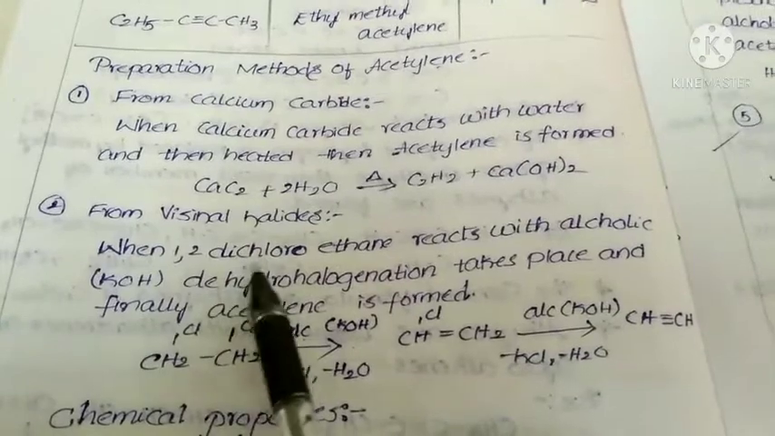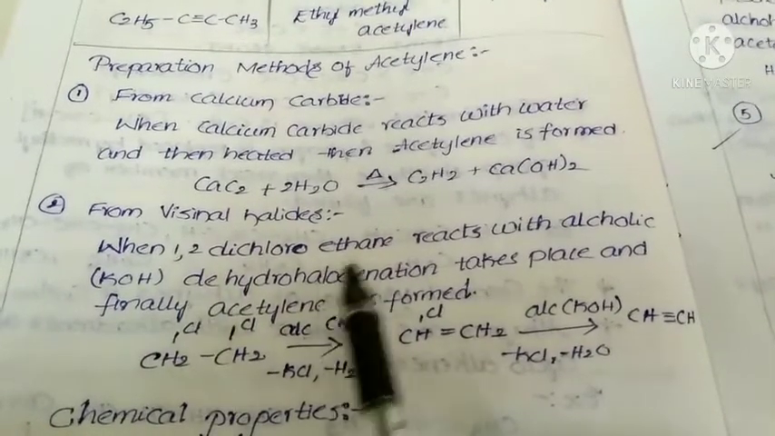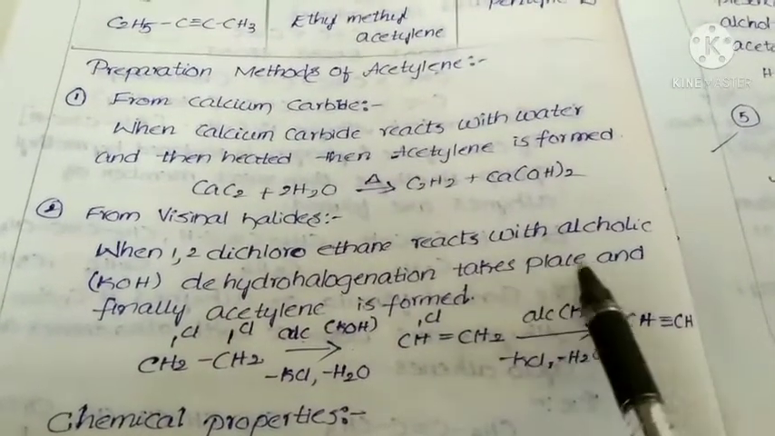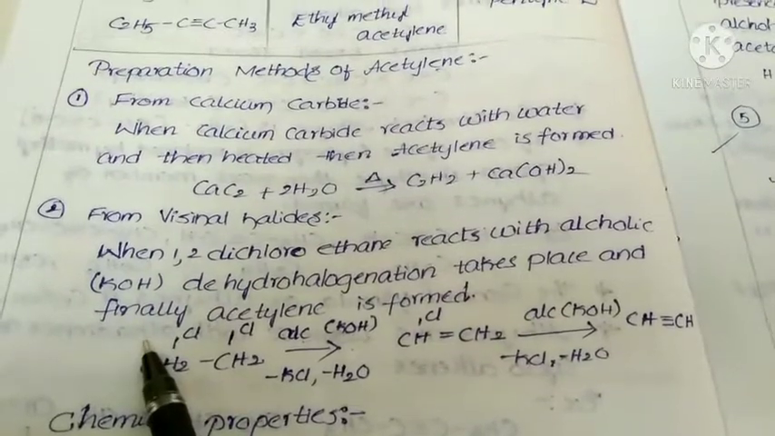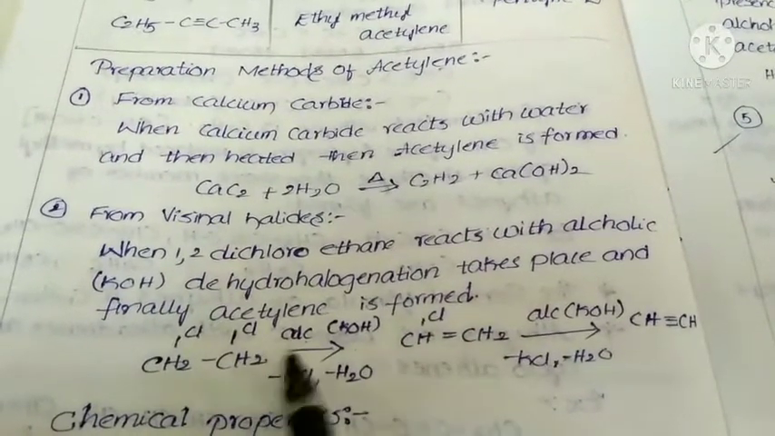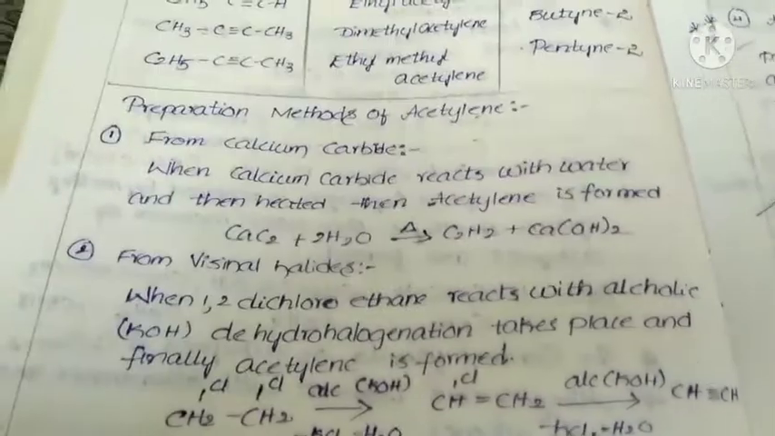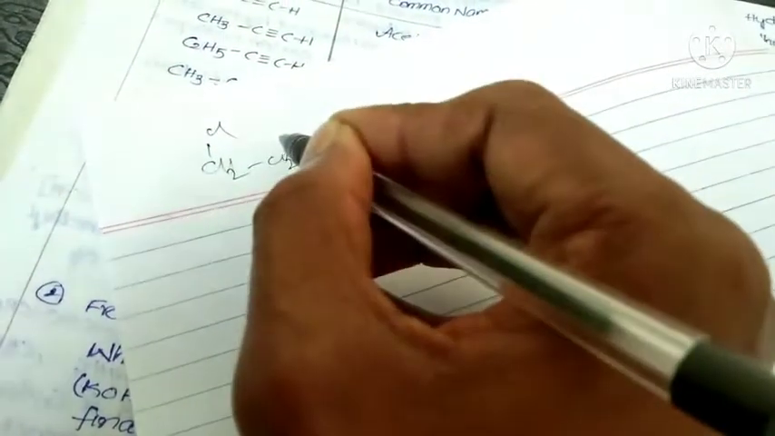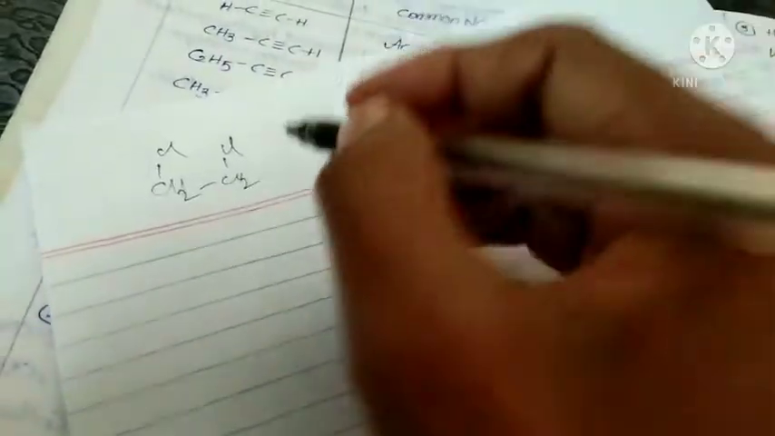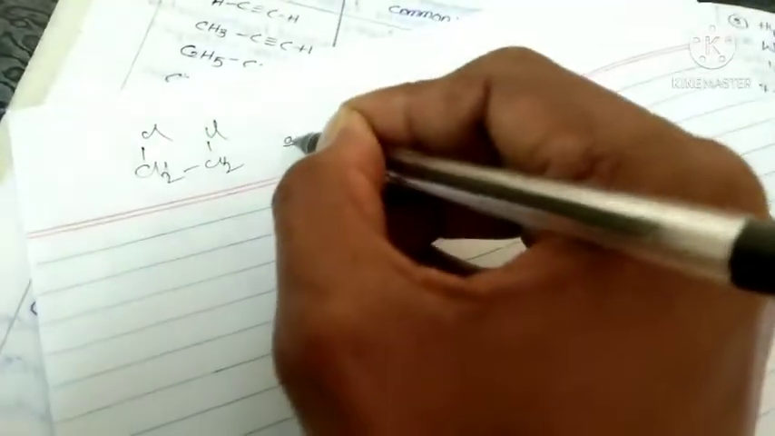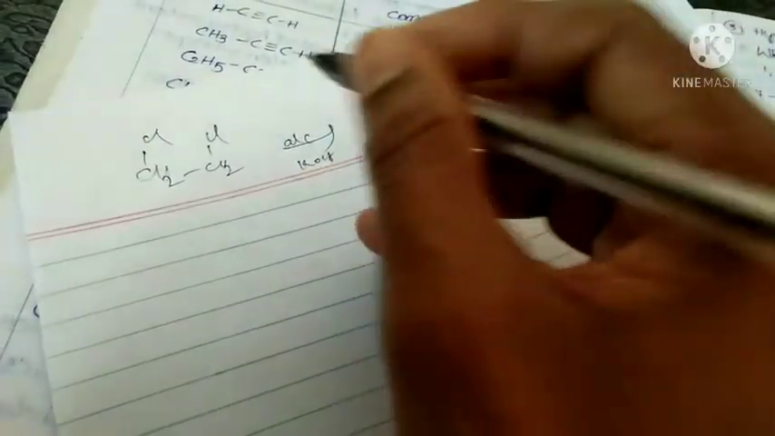When 1,2-dichloroethane reacts with alcoholic KOH, alcoholic KOH acts as what, students? Eliminating reagent. Then what happens? See, I will show that reaction here. CH2Cl, CH2Cl. When this compound reacts with alcoholic KOH, what happens?